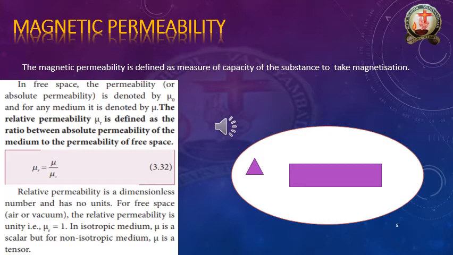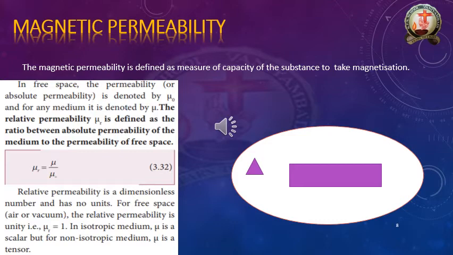Okay, now please see the relative permeability, mu r. Relative permeability is nothing but a type of permeability. It is one type. So we'll see the definition of that relative permeability.